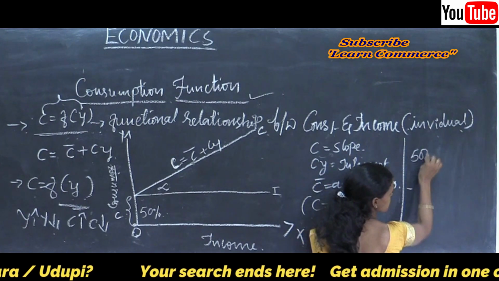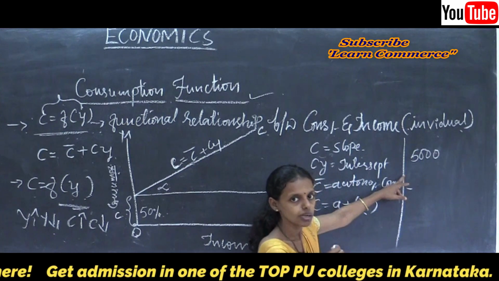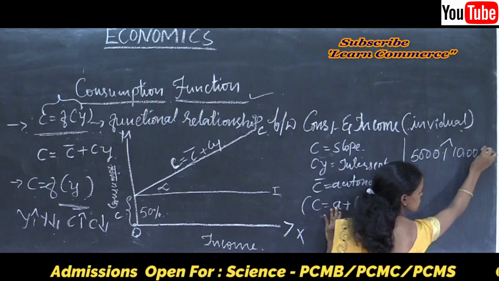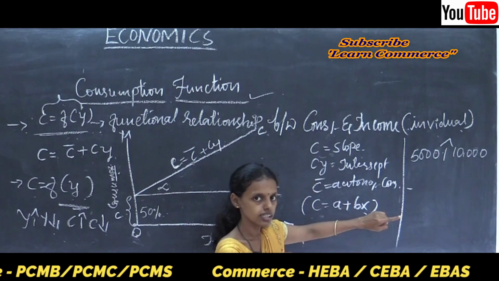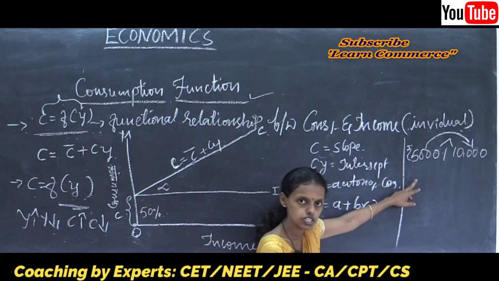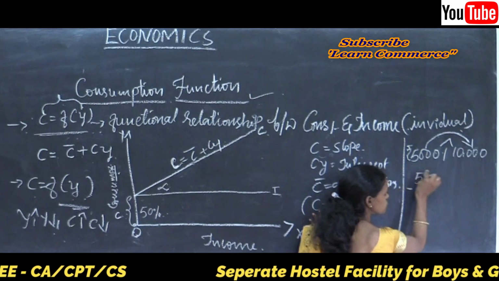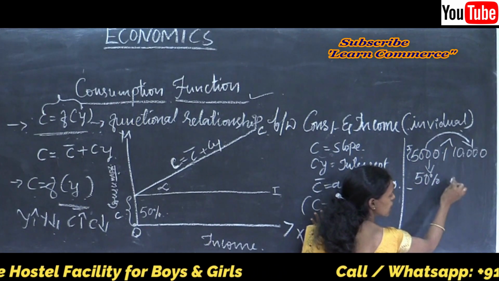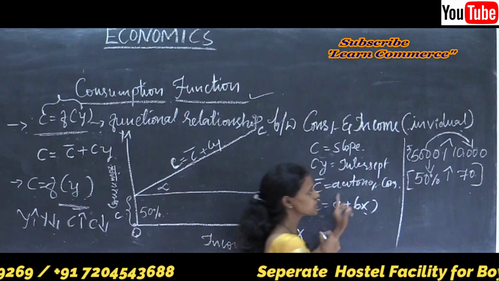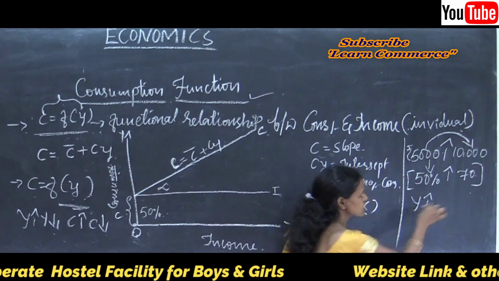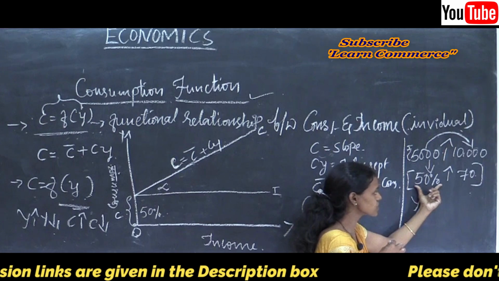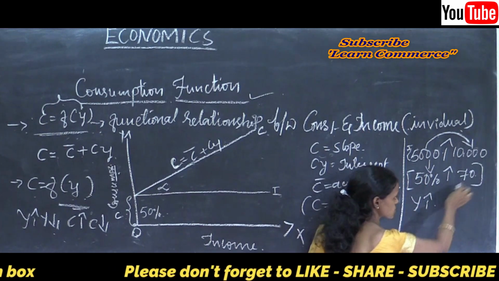For example, suppose your monthly income rises from 5,000 to 10,000 rupees after a year. Earlier your consumption was 50% while your income was 5,000, and now it increases to 70%. What does it show? When income increases from 5,000 to 10,000, consumption increases from 50 to 70%.